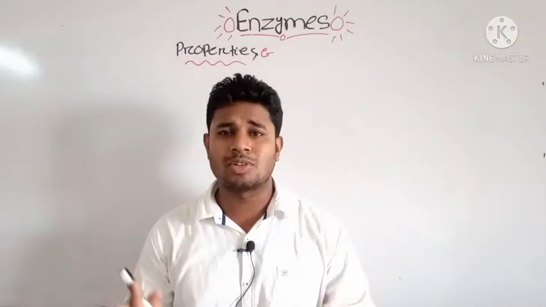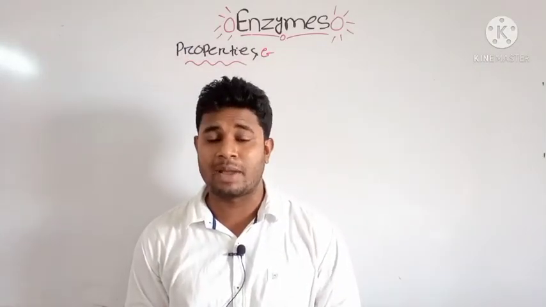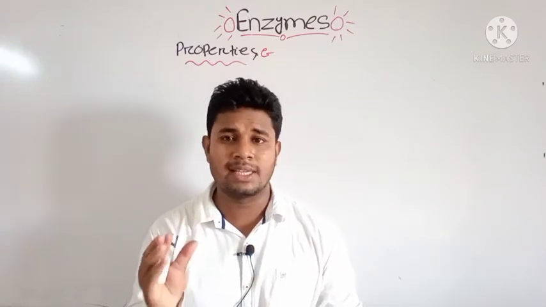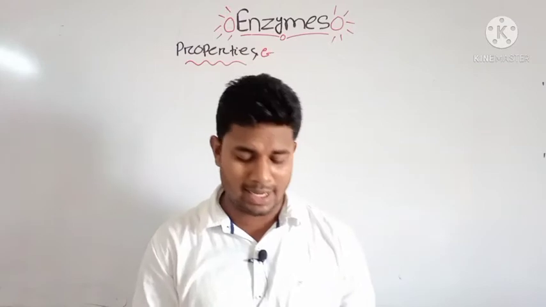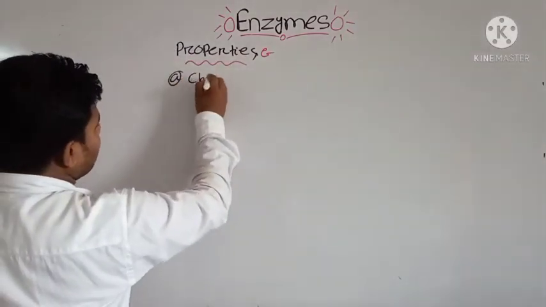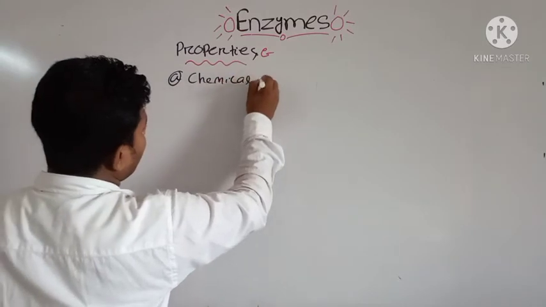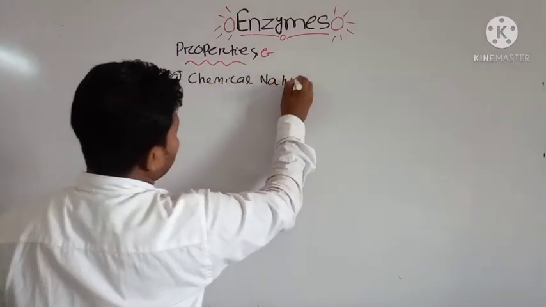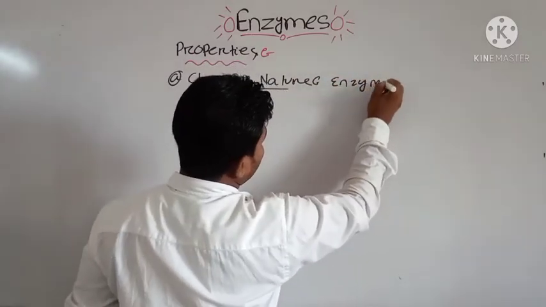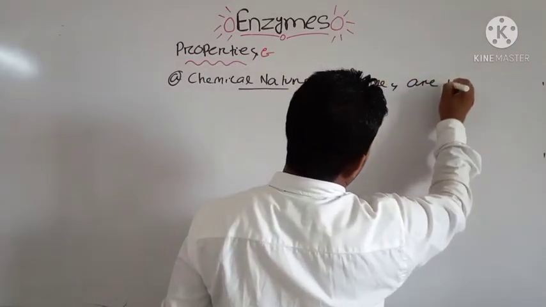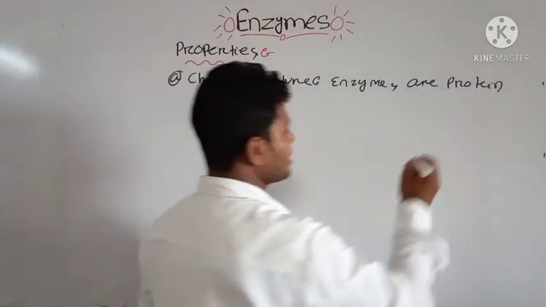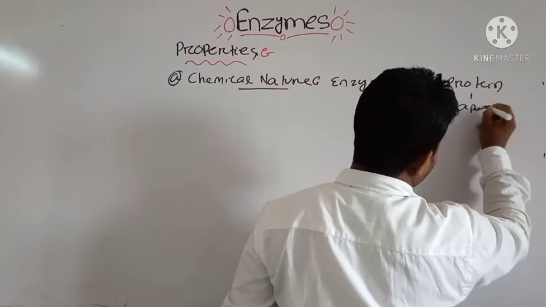Now let us discuss some important properties of enzymes, how enzymes are important, and how these properties help the enzyme to perform several chemical reactions. The first important property of enzymes is the chemical nature. You all know that chemically enzymes are proteins, and the protein part individually is known as the apoenzyme.